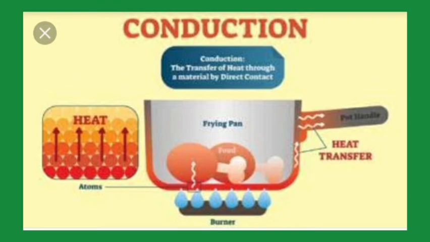Conduction takes place in the lower layer of the atmosphere where the air comes in contact with the Earth's surface. Conduction is the process of transmission of heat through matter from a point of high temperature to low temperature.